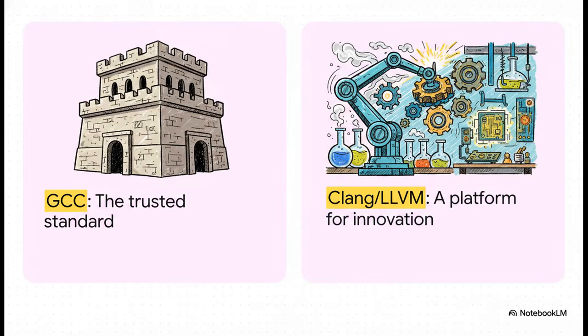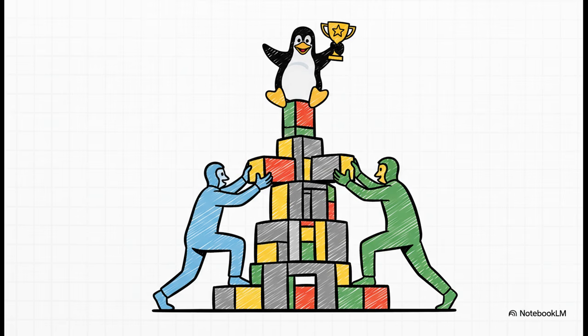And all this brings us to the new reality for kernel developers. GCC is still the trusted, battle-hardened standard. It is not going anywhere. But Clang and LLVM now offer a parallel path, one that's just a hotbed for innovation, for new tools, for new languages like Rust, and for new ways to optimize. And at the end of the day, having two world-class competing toolchains is a huge win for the Linux kernel. This competition just pushes both projects to get better. It introduces new ideas, and it gives developers the freedom to choose the absolute best tool for what they're trying to do, which just makes the entire ecosystem stronger for all of us.